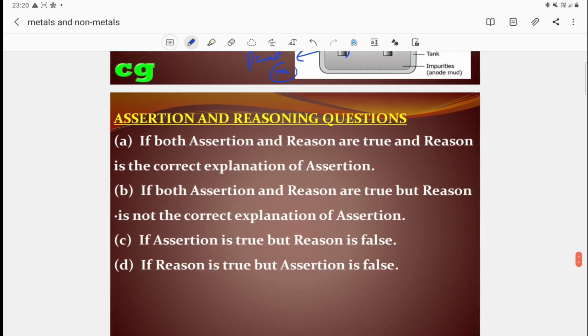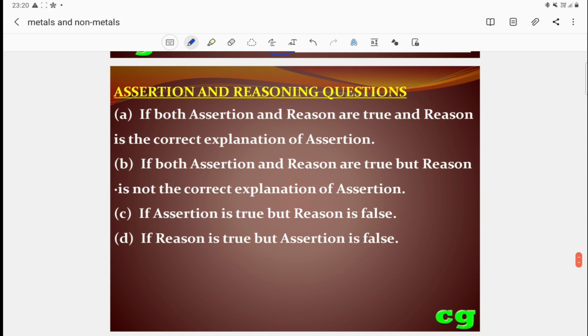Okay. Then some assertion-reasoning questions. You already know, there are two statements, one assertion and one reason. We have to see which statement is true, which is false, and whether the reason is explaining the assertion or not.